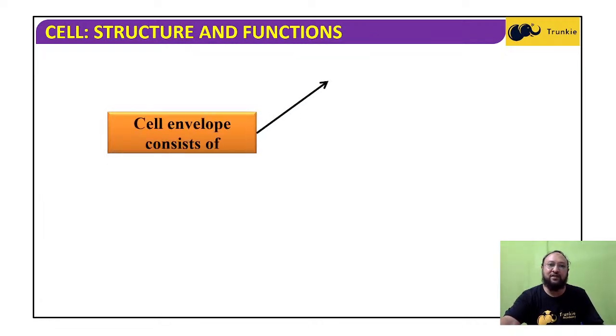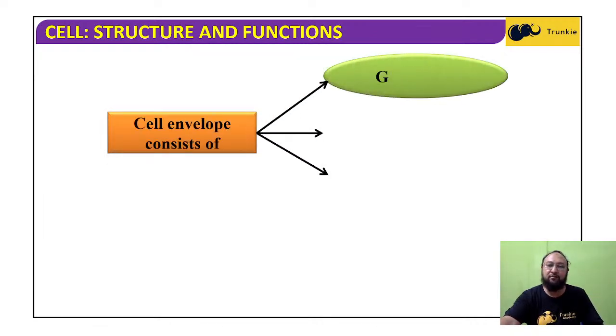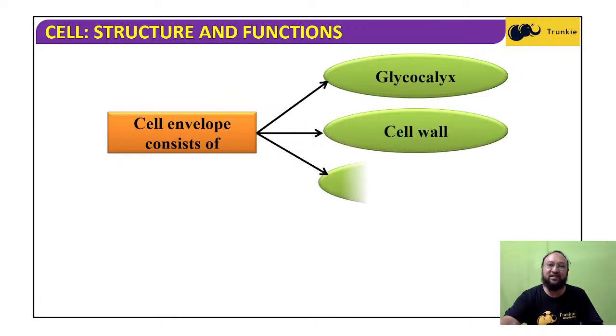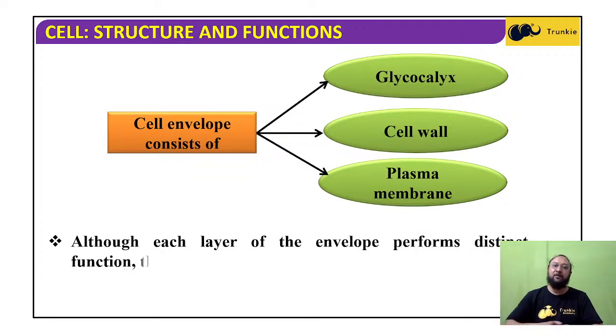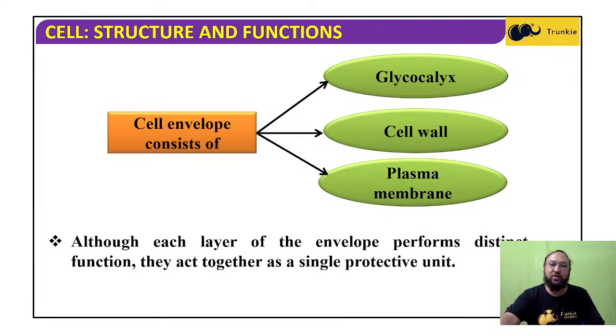The cell envelope consists of three regions: the glycocalyx, the cell wall, and the plasma membrane. Although each layer of the envelope performs a distinct function, they act together as a single protective unit. All three layers have their own different functions, but together they act as a unit for protection of the bacterial cell.